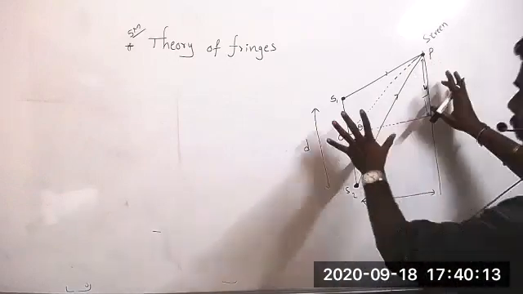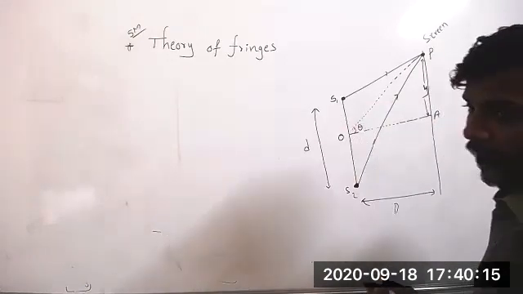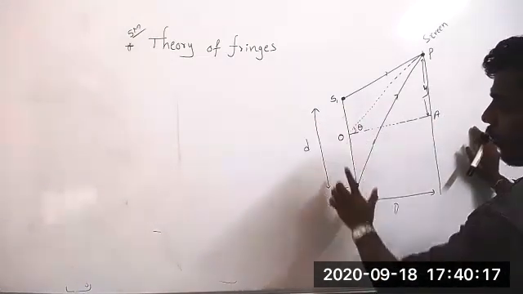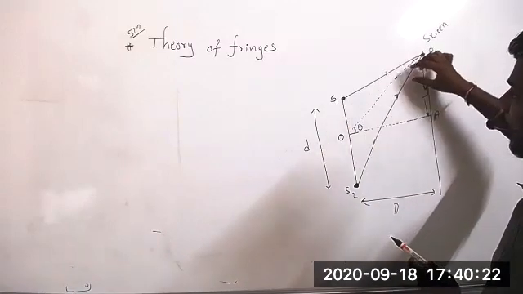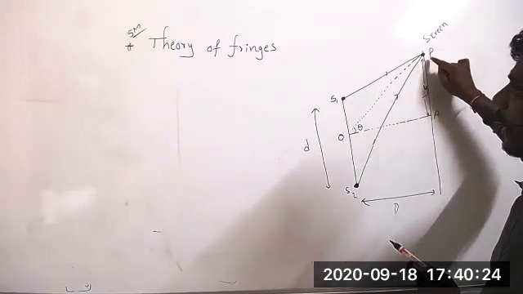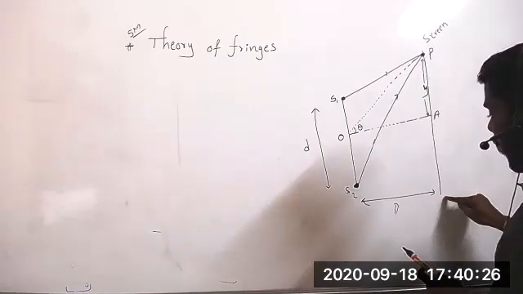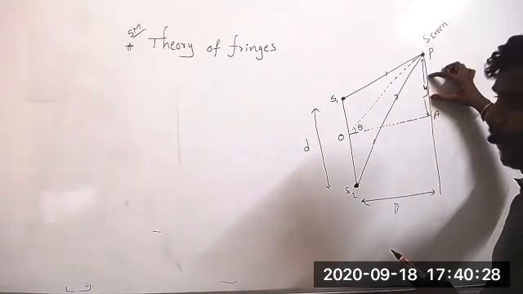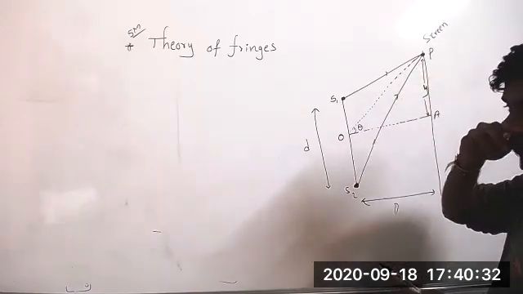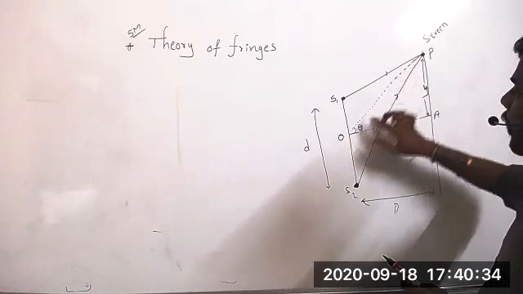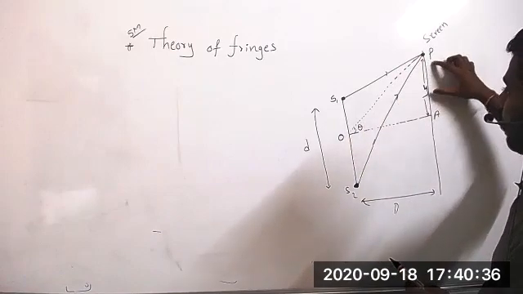Before that, whatever I explained, write it like a theory. Let us consider two sources, S1 and S2. Two rays coming from S1 and S2 meet at a point P on the screen. The vertical position of the point is Y and the angular position of the point is theta.